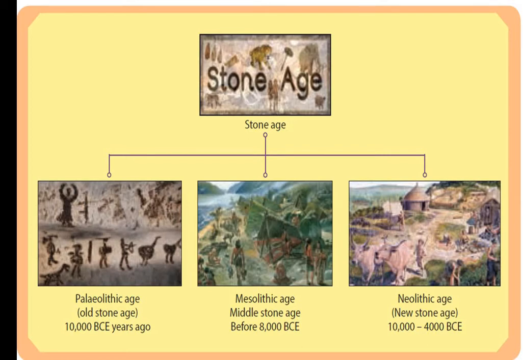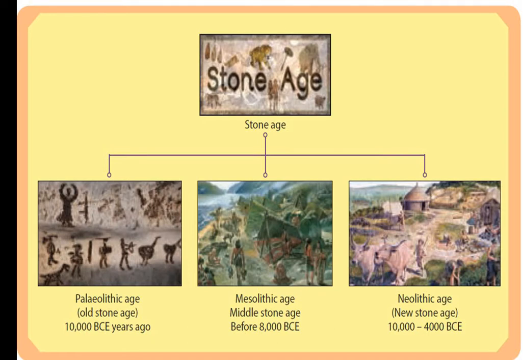Mesolithic. Neolithic. What are the three classifications of Stone Age?